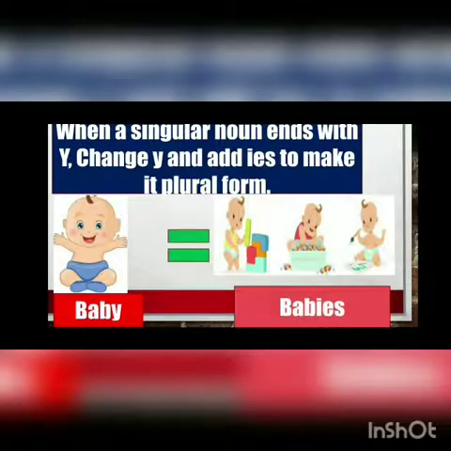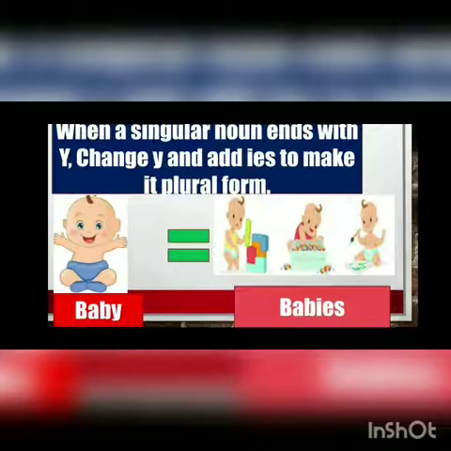When a singular noun ends with y, then change y and add ies to make it plural form. Now here you will look, a baby is there. How many babies? Only one. So in the last what is there? Y is there. So when the singular noun has y in the last, to make it plural, what will you add?